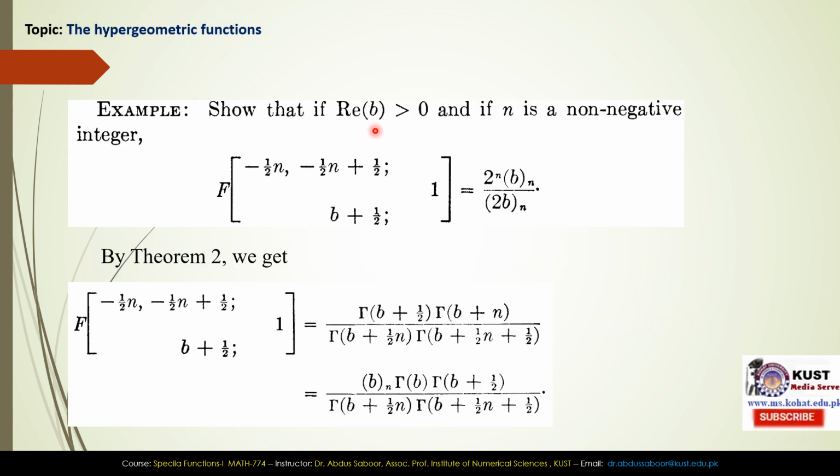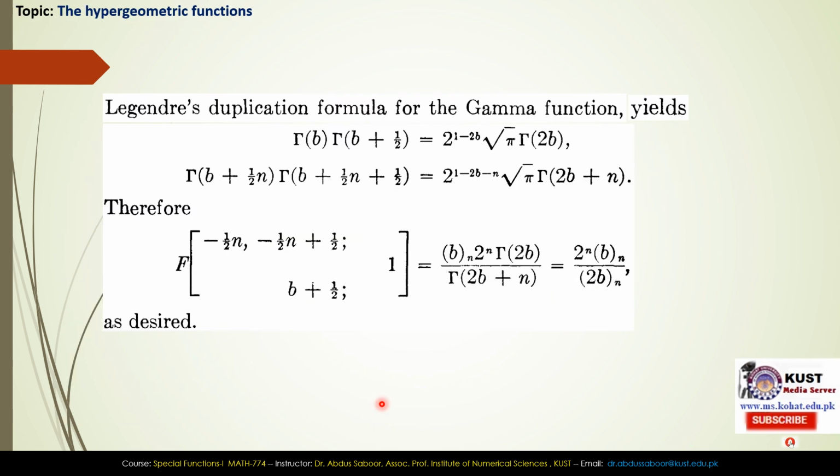Show that if real of b greater than 0 and if n is a non-negative integer, then f of this, minus 1 over 2 n, minus 1 over 2 n plus 1 over 2, b plus 1 over 2, 1 equal to this representation. Here we have replaced a with this, b with this value, c with this value, and z equal to 1. So by theorem 2 we get, just replacing the values of a, b, c, and z in the previous theorem, this one. After simplification we get this.